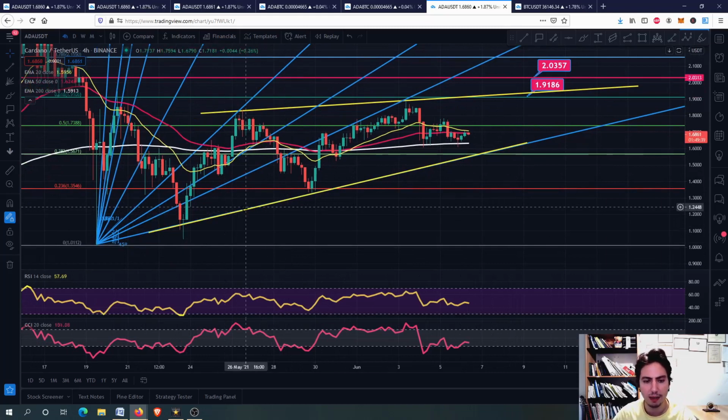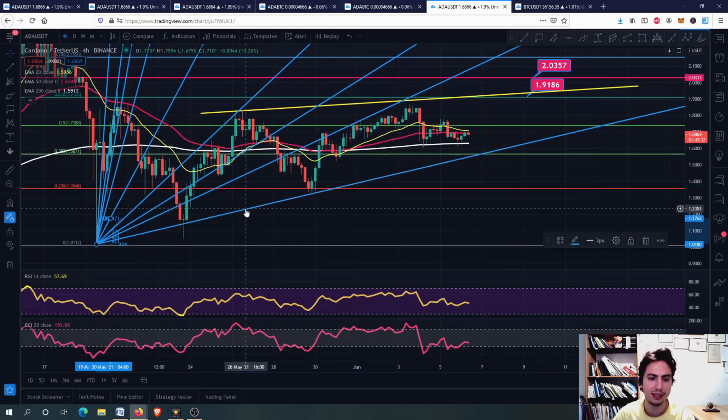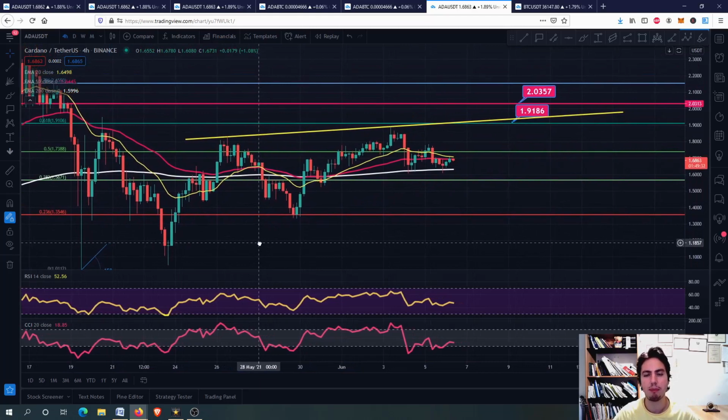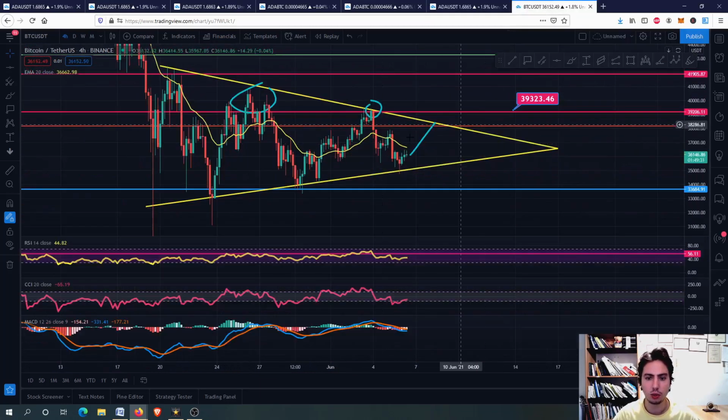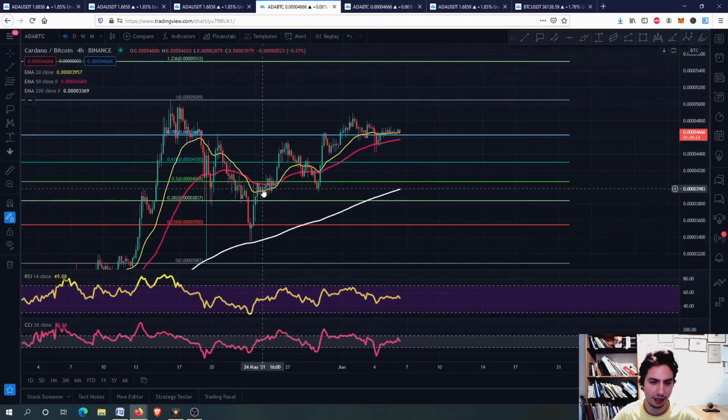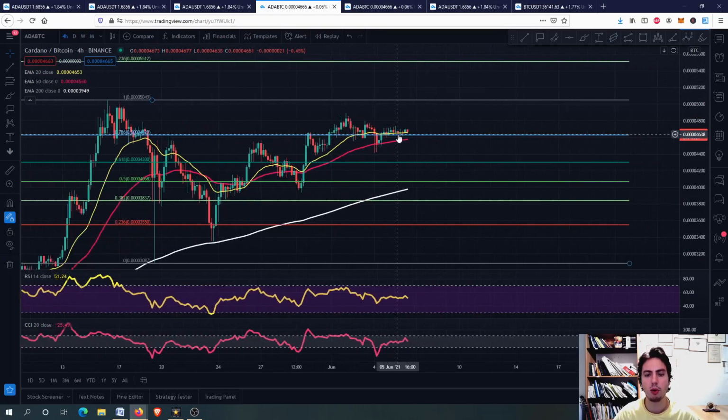So for now, I will delete the Gann fan here. I believe we can approach the 1.91 because ADA is looking stronger than Bitcoin. I want to believe that in the short term it will go even higher.